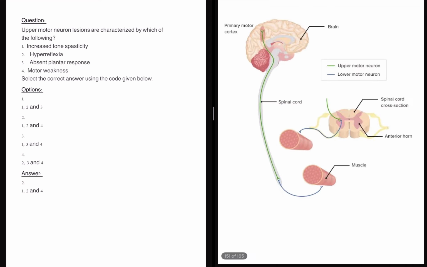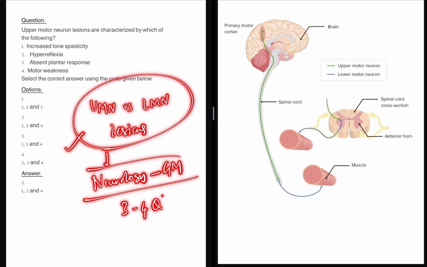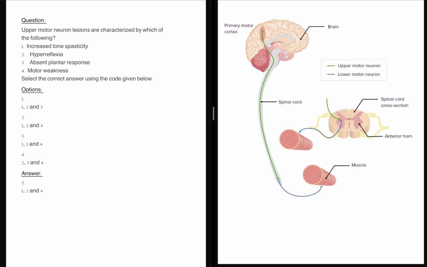Now the question number 1, as you can see here on this side of the page, is a question from UMN versus LMN lesions. If you are a serious aspirant of UPSC CMS, you know this UMN LMN lesion is very important even in the neurology part of general medicine. There were 3 to 4 questions in the past asked in general medicine from neurology, the same thing, the key differences between UMN and LMN. The question has now popped up in the orthopedics part because injuries to the spinal cord are specifically given in the orthopedics part of general surgery. So now let's look at the question of 2024.